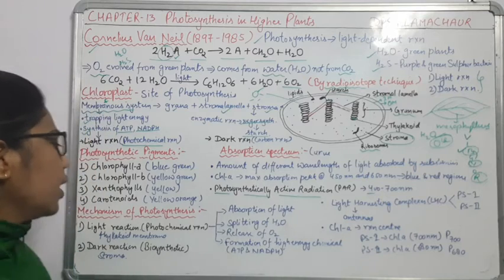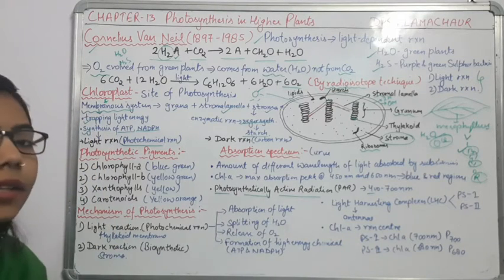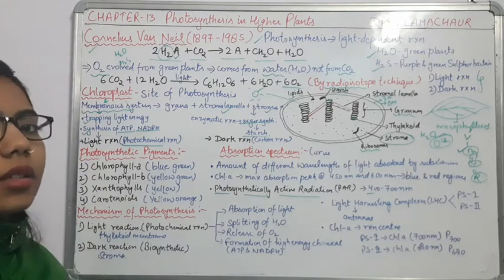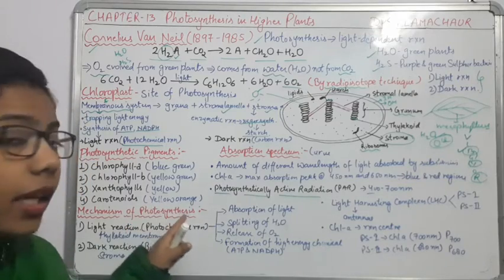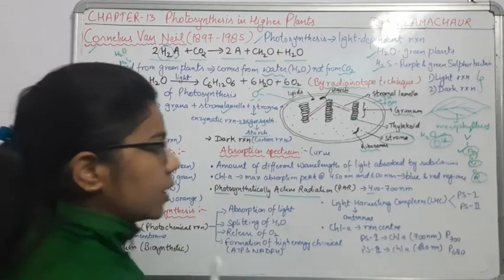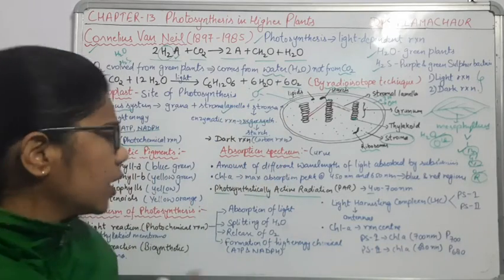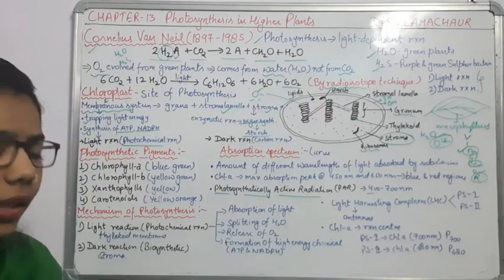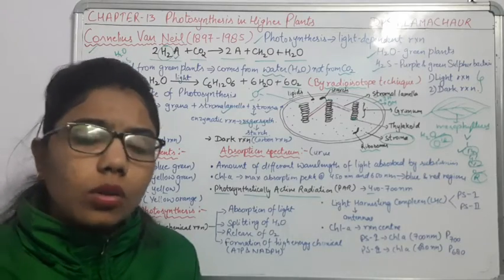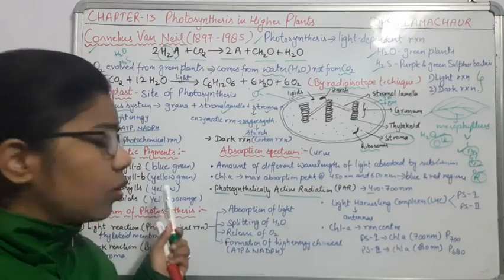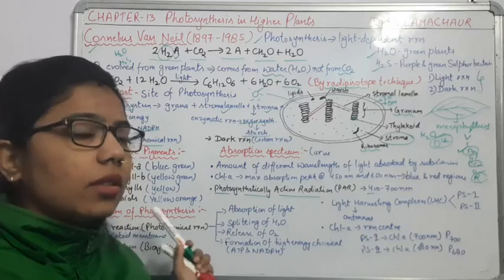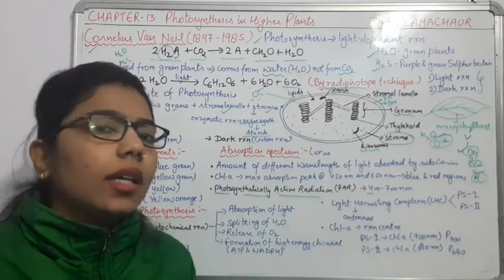Xanthophyll. Okay, now comes the fourth one, that is the carotenoids. These carotenoids are responsible for imparting yellow or orange color. Just next to it, you will find a yellow and this orange color here. So we have concluded that these four pigments, along with two more pigments, are responsible for imparting the color.